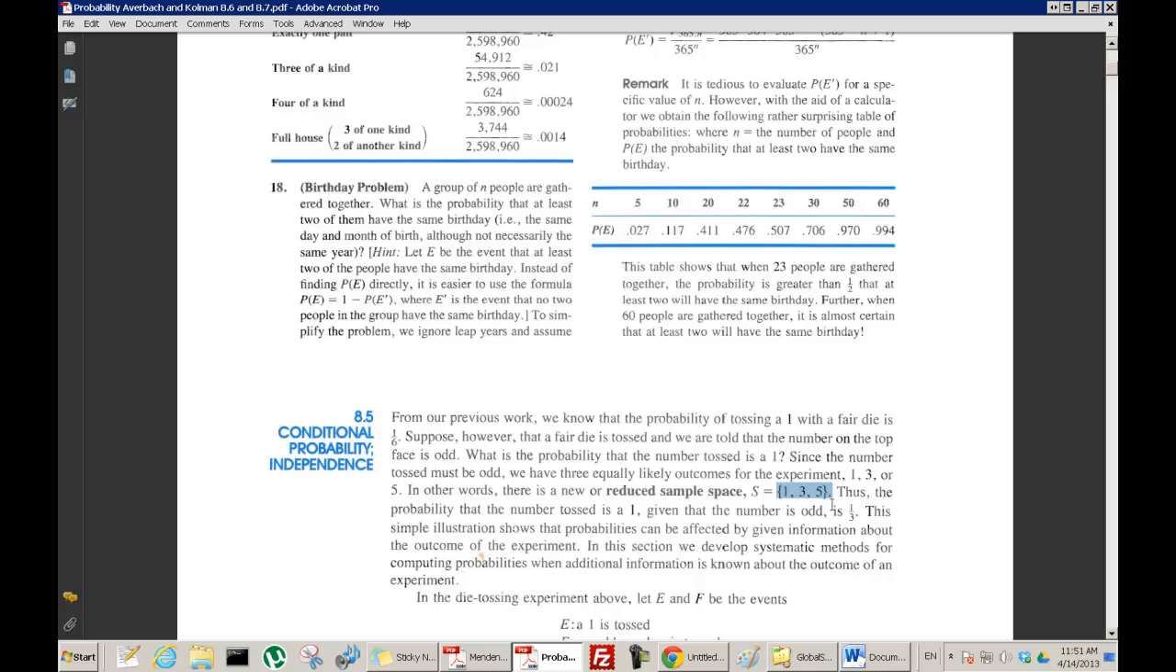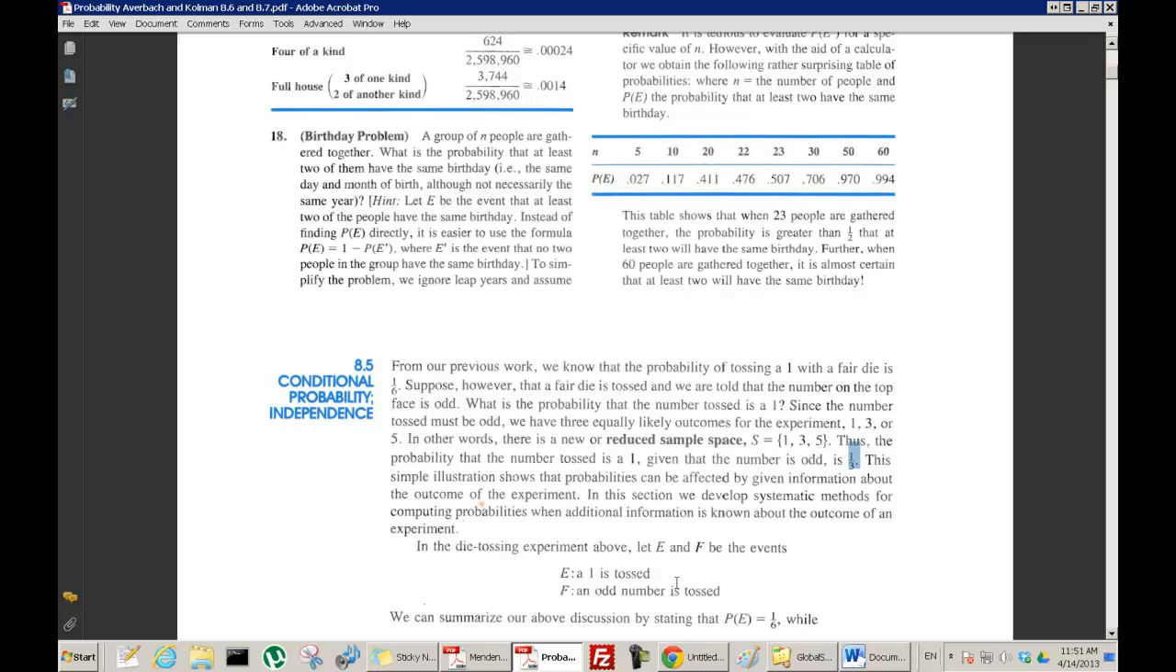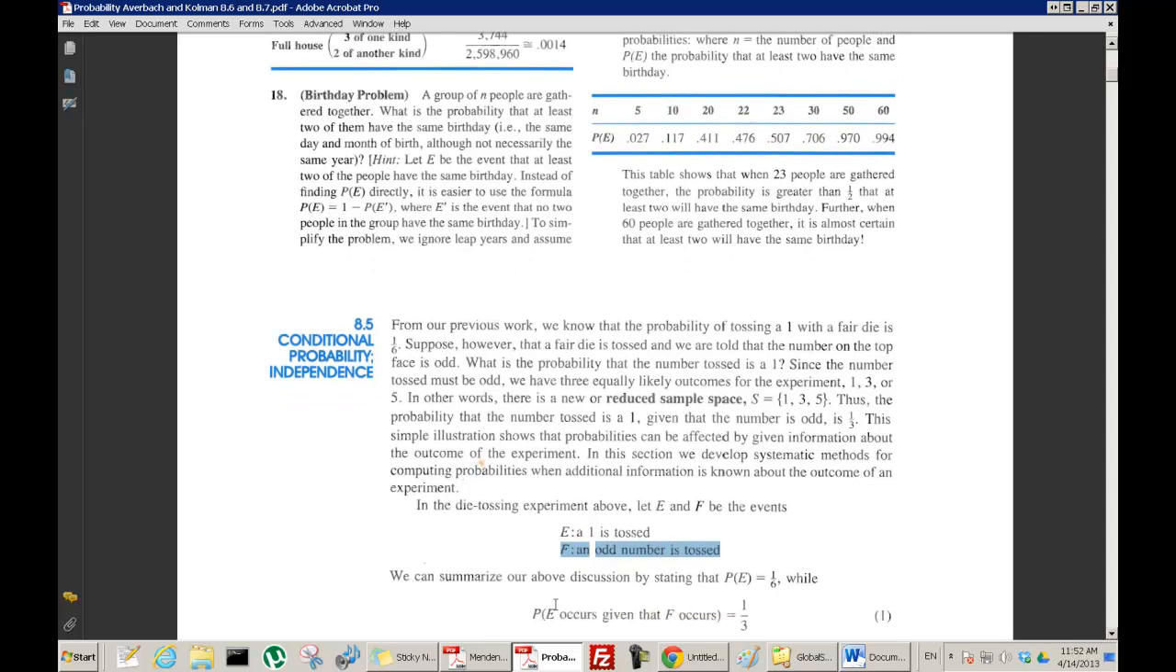And because of that, we might say that the probability is only 1/3. So in this case, we have an event E that we get a 1, and a different event F that it's odd. And the question then was the probability of E given that it's odd, or given that F occurs. So this is E given F, equals 1/3.